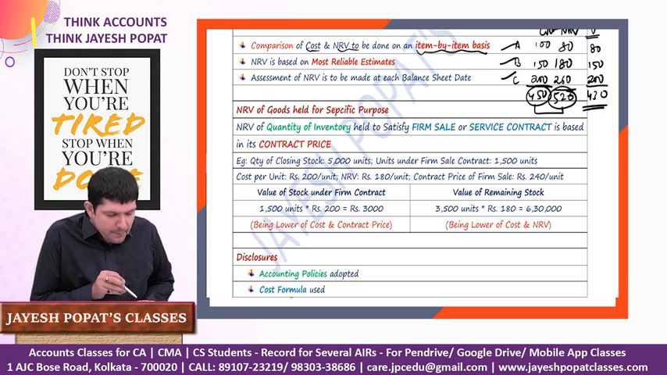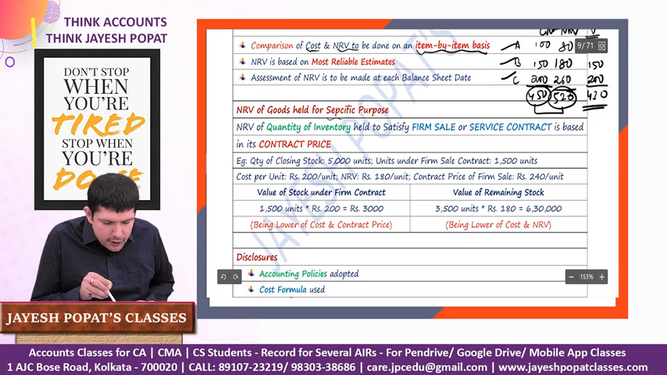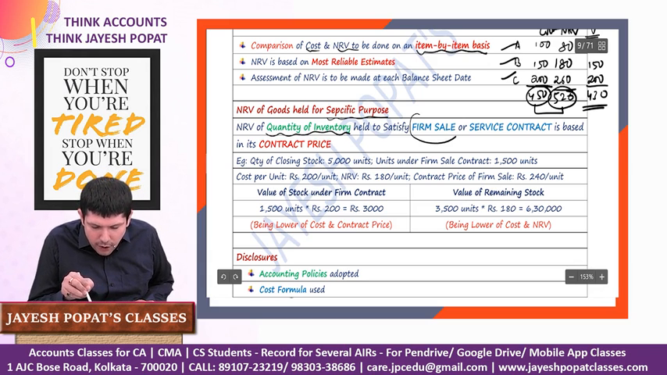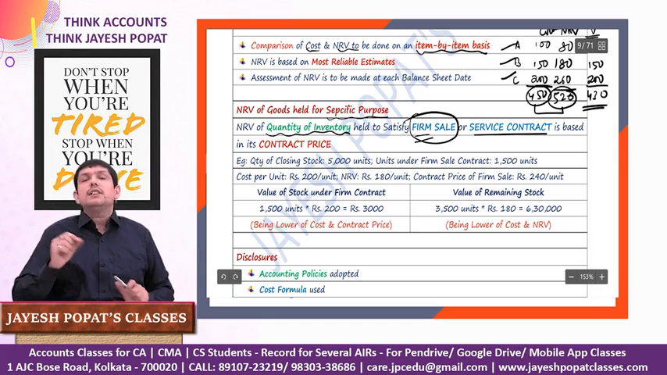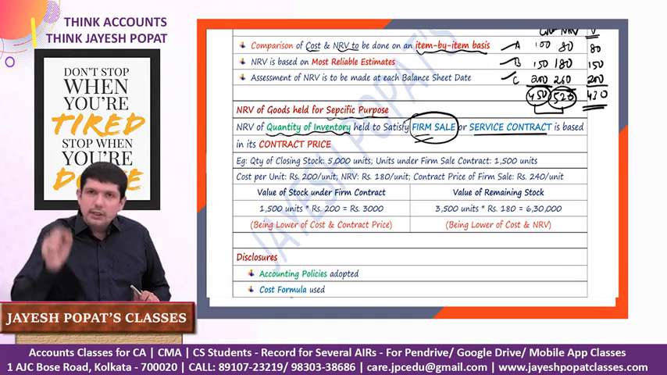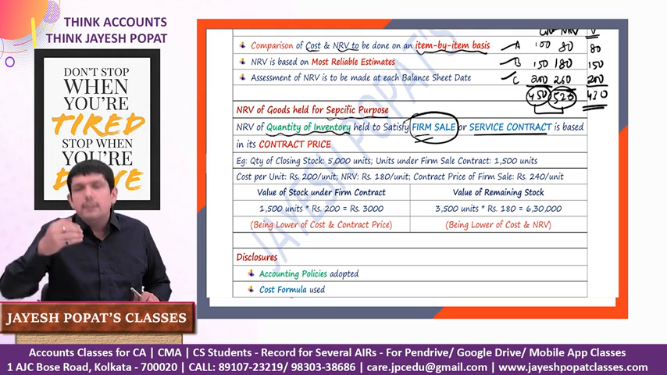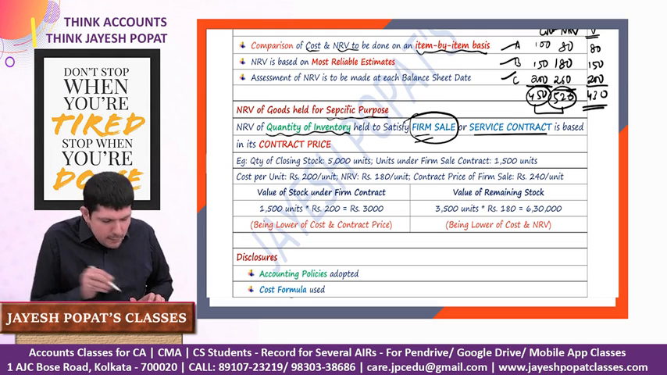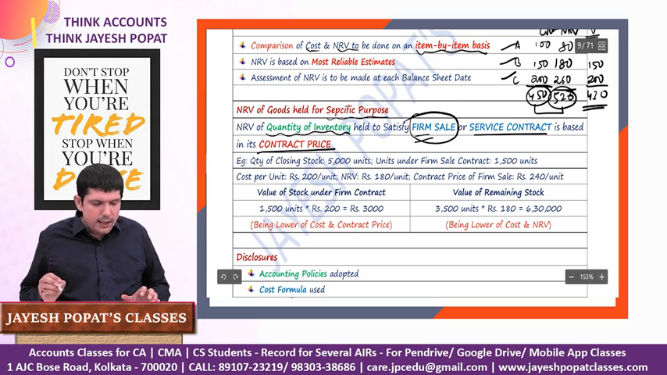Let's take an example. NRV of goods held for specific purpose, NRV of quantity of inventory held for firm sale or service contract. What is a firm sale or service contract? It's a definite, non-cancelable contract which will be executed in future. It is based on the contract price. Let us have a look at the example.